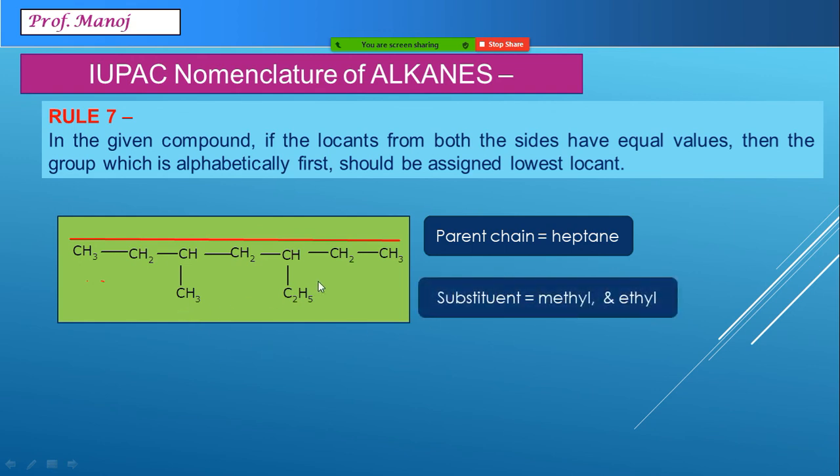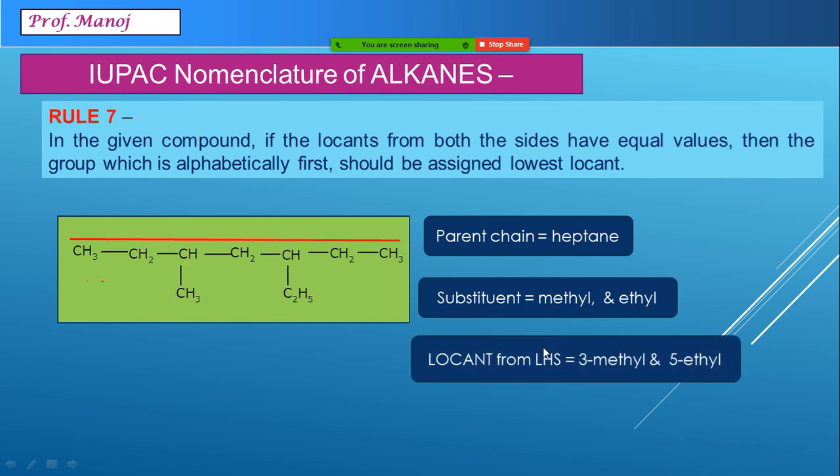Now comes a question: which are the locant numbers? If I number it from left to right, my numbers are 3 and 5. So from the left-hand side, on third there is methyl, on fifth there is ethyl. Let us consider numbering from right to left. So from right to left we will get third position ethyl and fifth position methyl.